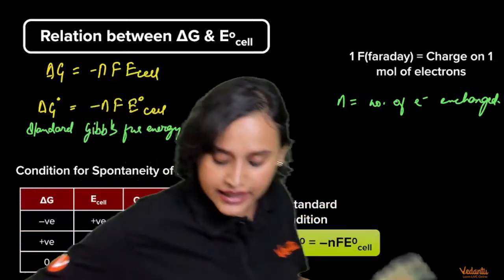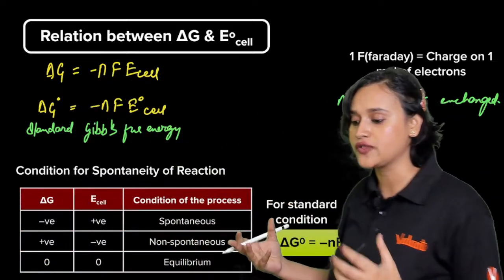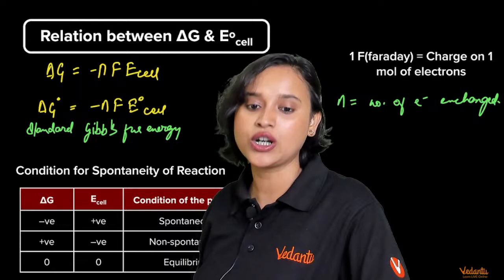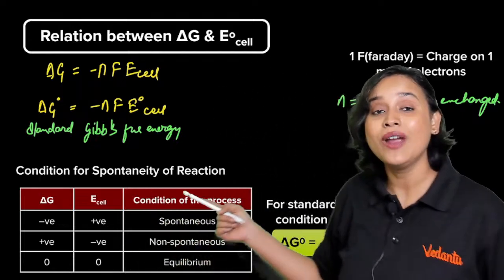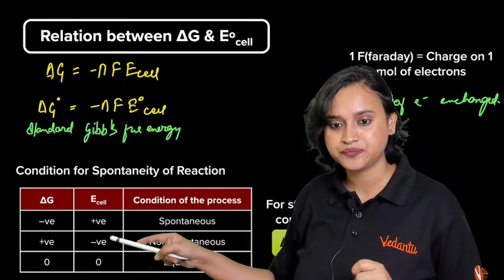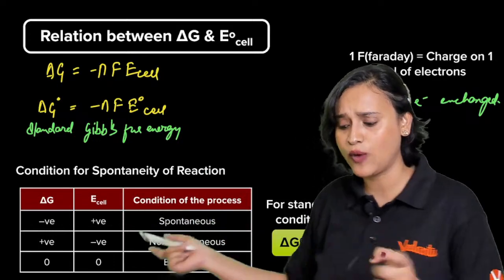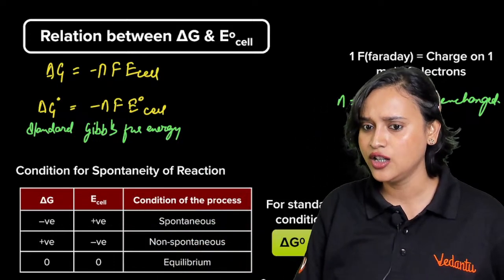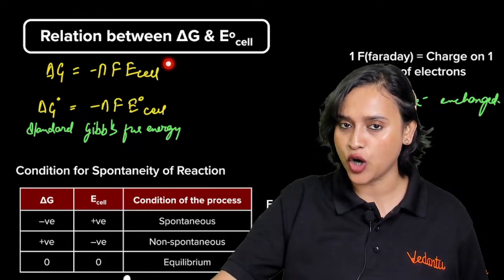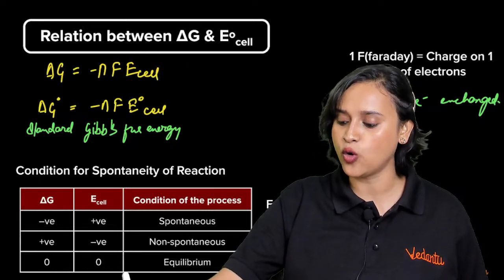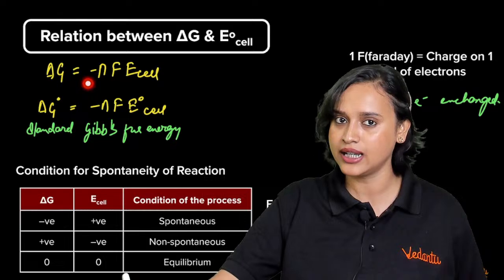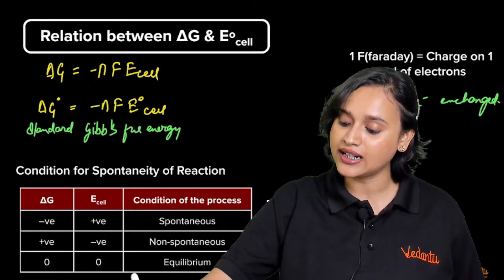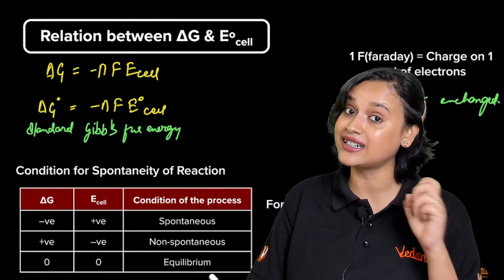Now there are certain conditions for the spontaneity of a reaction. When delta G naught is negative, E cell will be positive. Why? Look at the sign. If E cell is positive, only then this negative sign will be accepted. That means delta G is going to be negative.